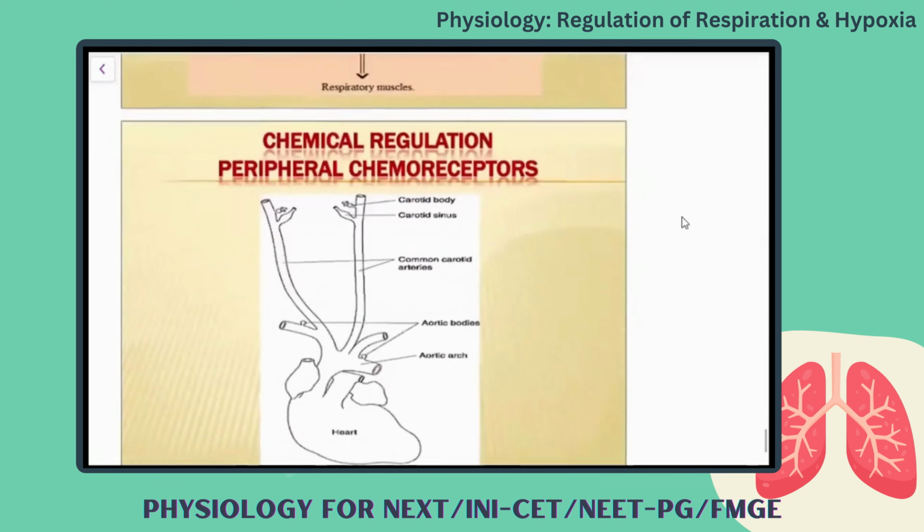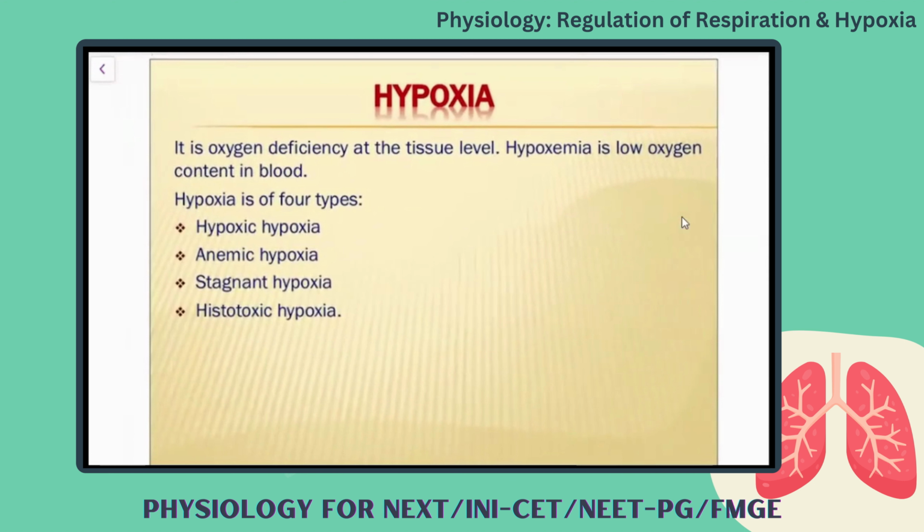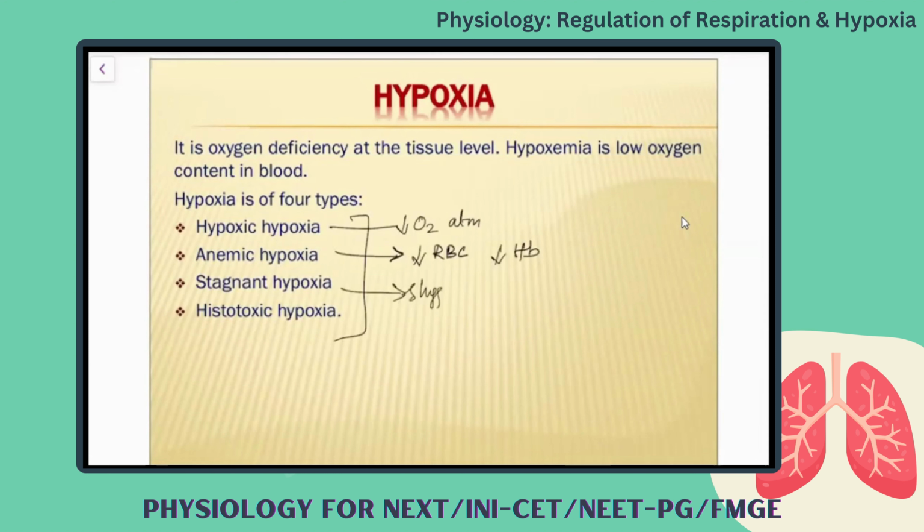The main thing is hypoxia. Hypoxia, we will have 4 subtypes. One is hypoxic hypoxia, that is decrease of oxygen at the level of atmosphere. So the atmosphere is having decrease in the oxygen, but the other internal systems are normal. So that is called hypoxic hypoxia. And the next one is anemic hypoxia, where you will have decrease in the RBC or decrease in the hemoglobin. Okay. And stagnant hypoxia. This is due to the sluggish blood flow.